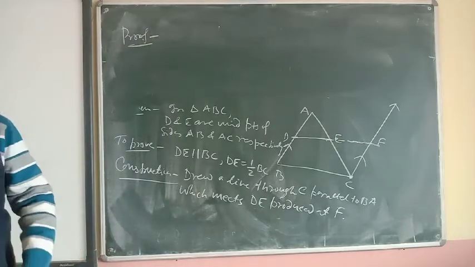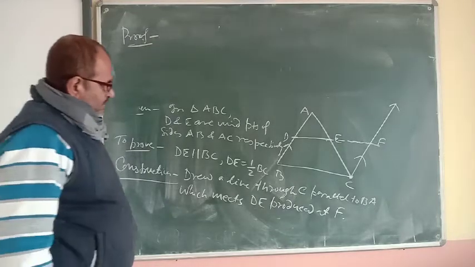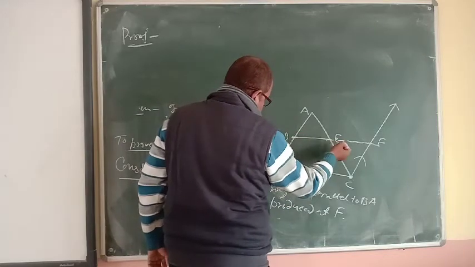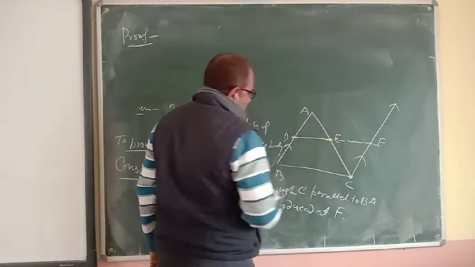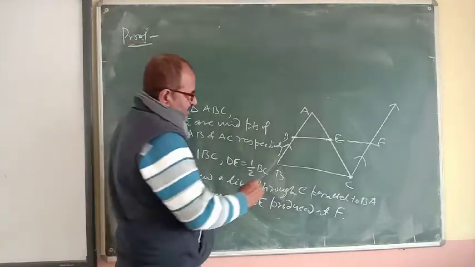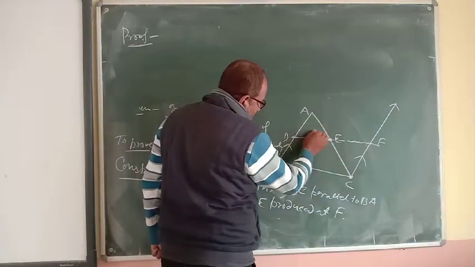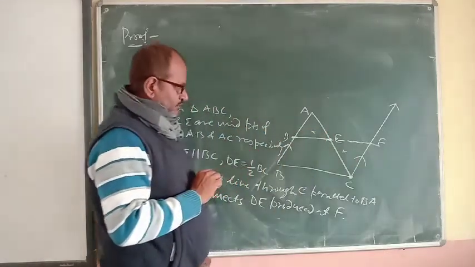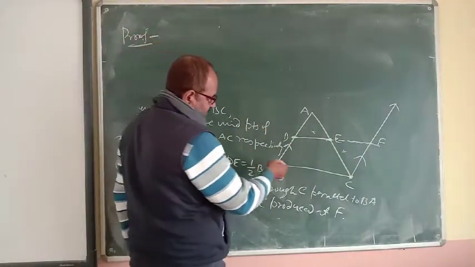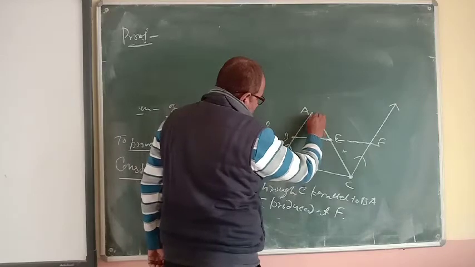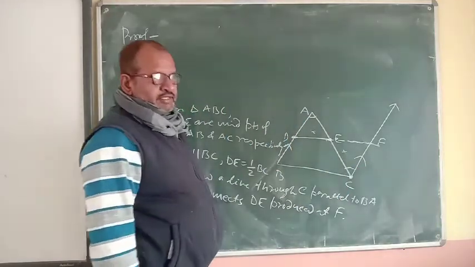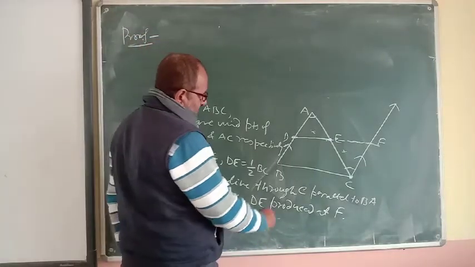See the proof. To prove, firstly we will prove these two triangles congruent. How are they congruent? Angle A will be equal to angle C, reason alternate angles.